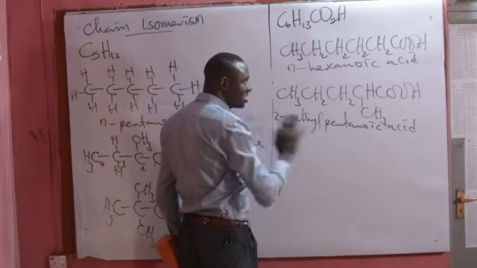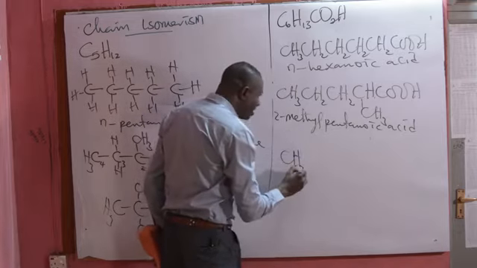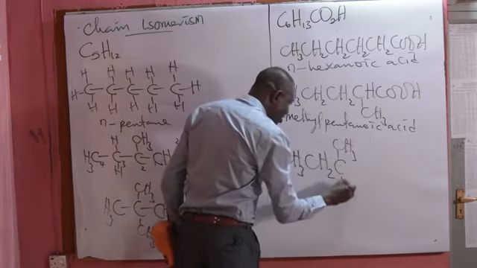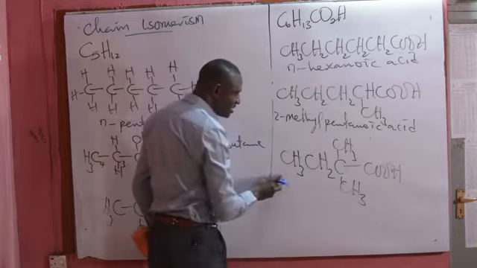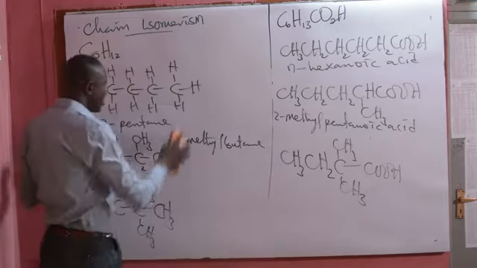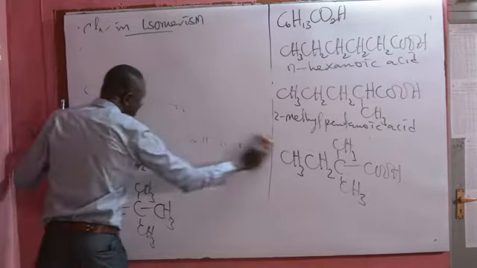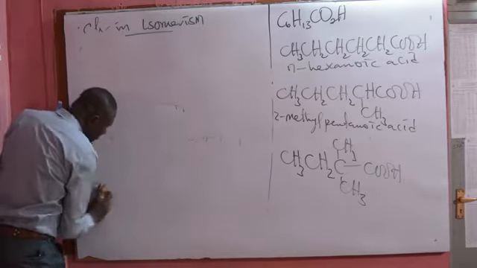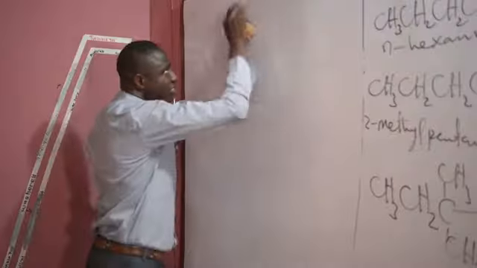But we are considering chain isomerism, we are only concerned about the length of the chain. So we have a chain of 4 carbon atoms: CH3, CH2, C, CH3, CH3, COOH. And this is 2,2-dimethylbutanoic acid. These are the common chains of these compounds. So chain isomers, as I said earlier, have the same molecular formula and the same functional group, but differ in the number of carbon atoms on the straight chain.